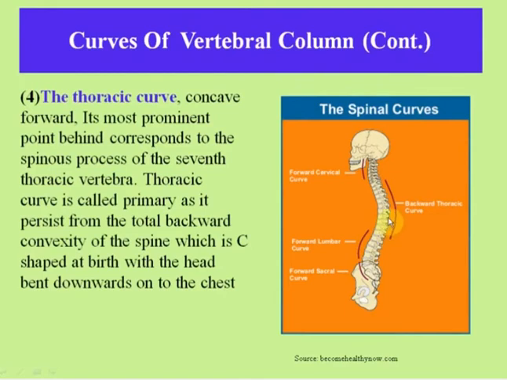The thoracic curve is called primary as it persists from the total backward convexity of the spine, which is C-shaped at birth with the head bent downwards onto the chest. In the womb of the mother, and for a period of time following birth, a baby's spine is shaped like the letter C. The curve is termed a primary curve. The thoracic curve is then termed a primary curve, which is kyphotic. It is also called the kyphotic curve.